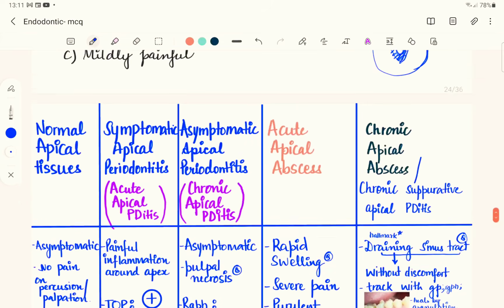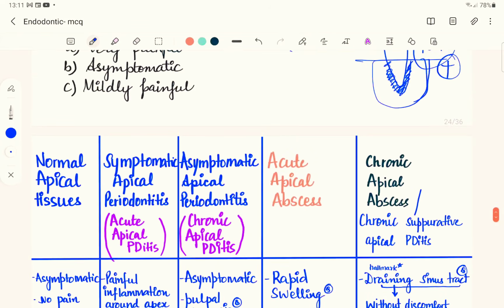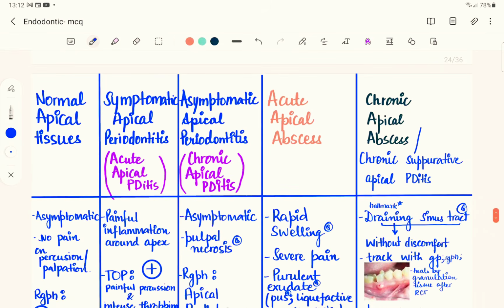Now that we have studied acute apical periodontitis, this disease over time can progress into chronic apical periodontitis. Since the word chronic means we can correlate it to asymptomatic, the patient no more feels pain. So the tooth seems to be quite normal, but in fact it has progressed into a chronic state.